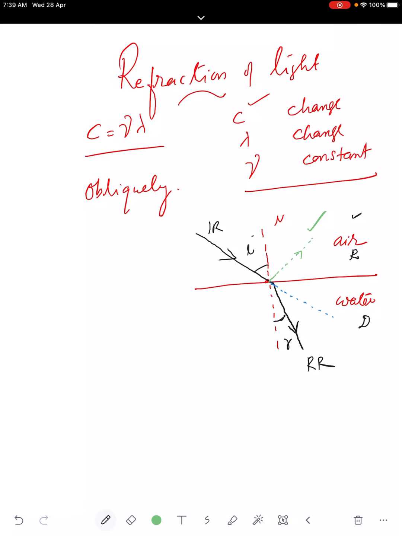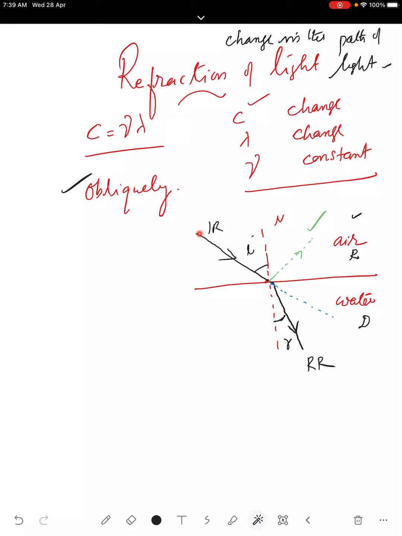So I repeat, what is the meaning of refraction of light? It is the phenomenon of change in the path of light. Everyone should learn this: change in the path of light. It happens when light enters obliquely from one medium to the other medium. You can see the interface here.